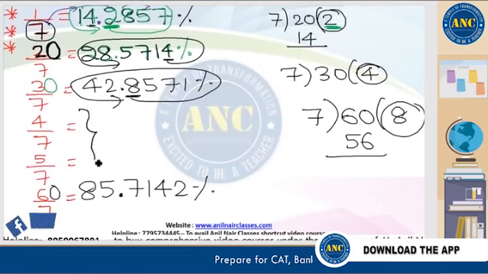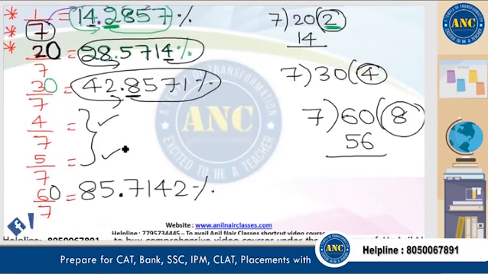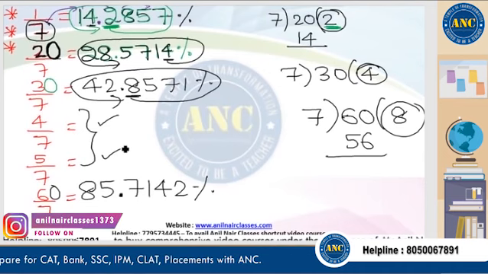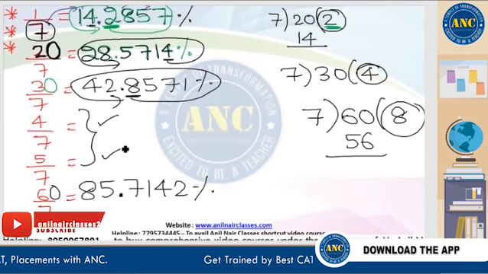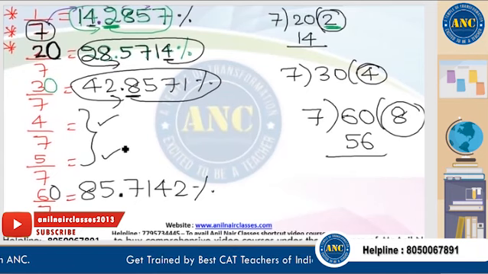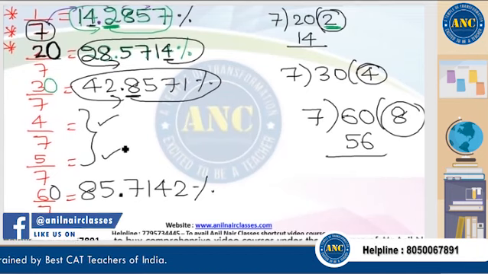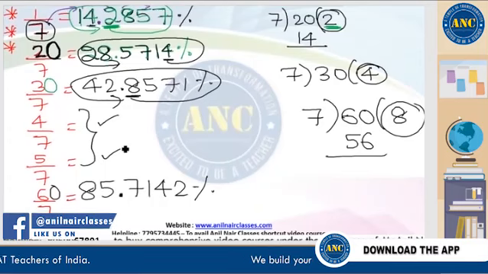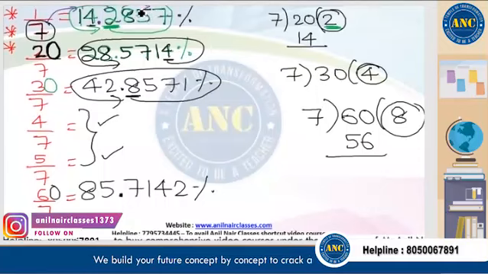Same logic is applicable for 4 by 7 and 5 by 7 also, which I did not teach you. I believe the idea is very clear for you people. 1 by 7: double of 7 is 14, double of 14 is 28, double of 28 is 56, but I will round it off to the next integer 57.